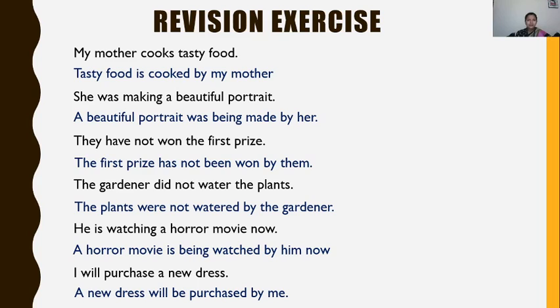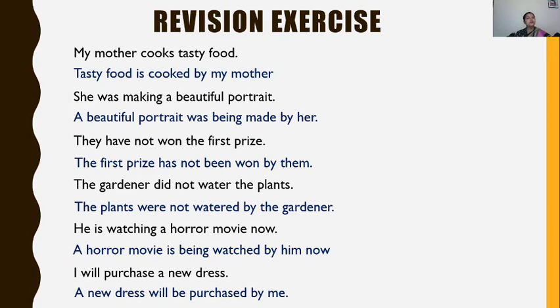So you can see that in the first sentence, tasty food was the object, so tasty food is the subject in passive. A beautiful portrait in the second sentence is the object, so that is the subject in the second passive sentence. In the third sentence, what is the object? The first prize. So the same is the subject of the passive.